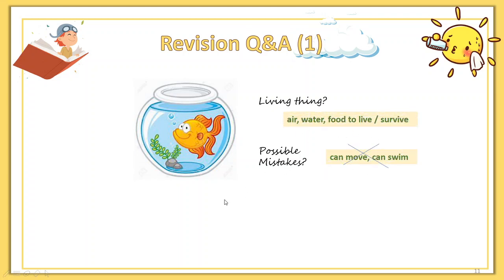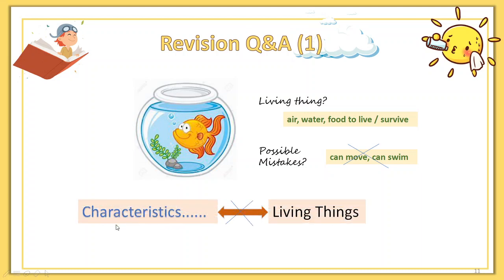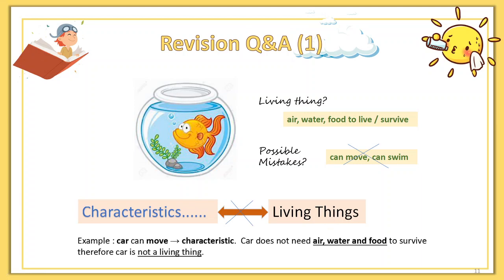Why? Take note that fish can move or swim or can breathe is their characteristics. You can't use characteristics to say the fish is a living thing. Examples, the car can move, the robot can move. They are not living things because they do not need air, water, and food to survive.